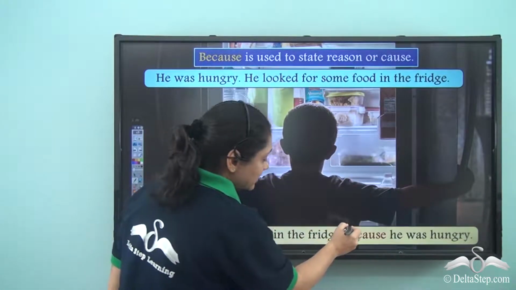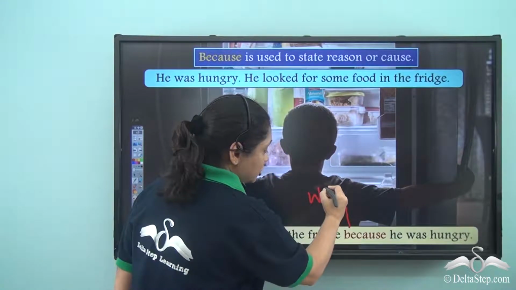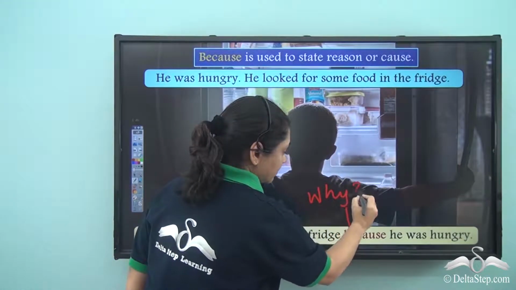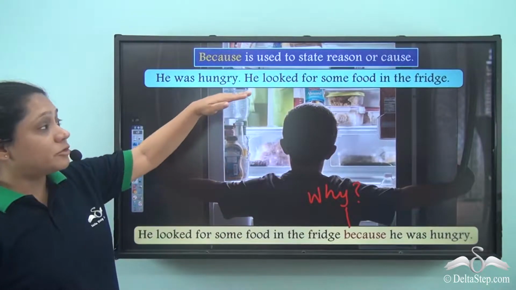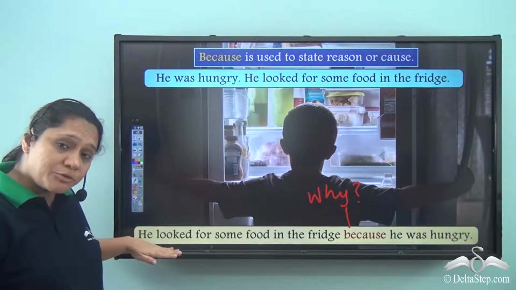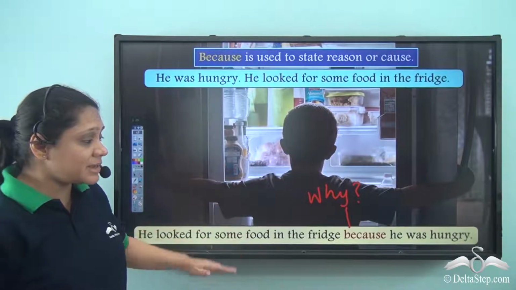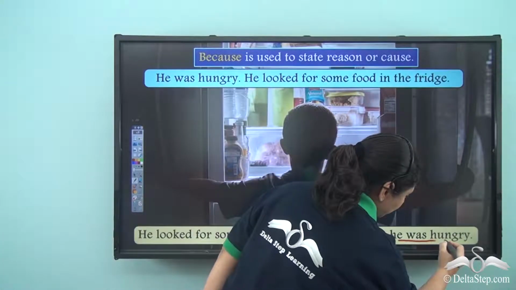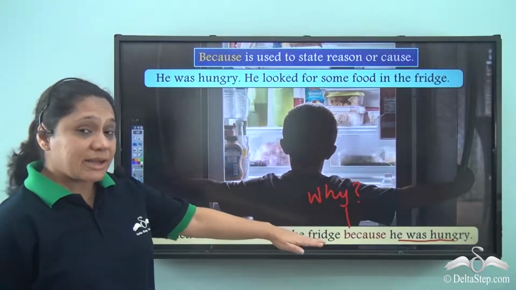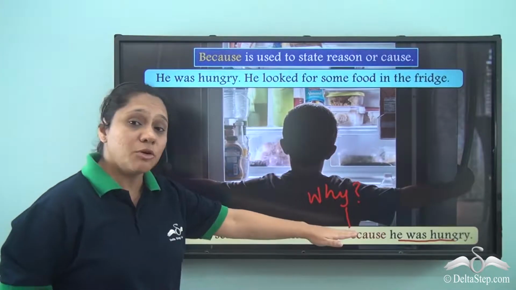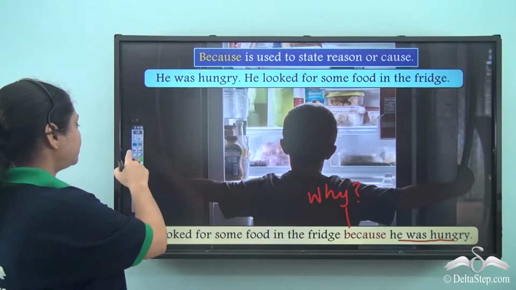So, because is answering our question why. It is giving us the reason why he looked for some food in the fridge. What was the reason? He was hungry. So, we see that we always write the reason with because.